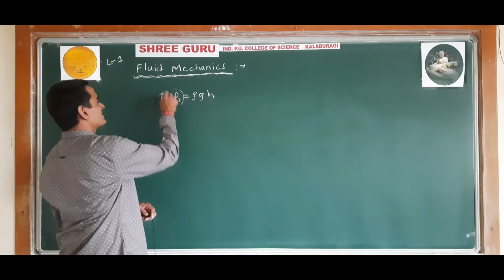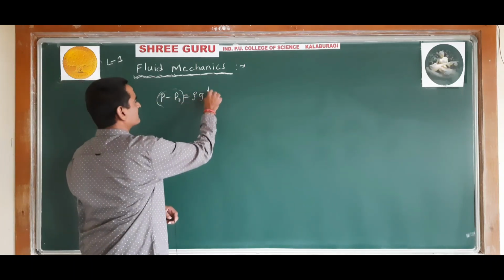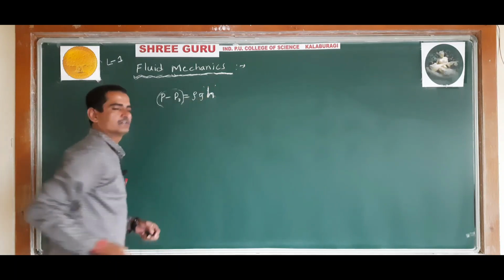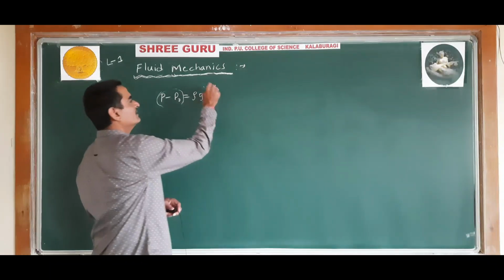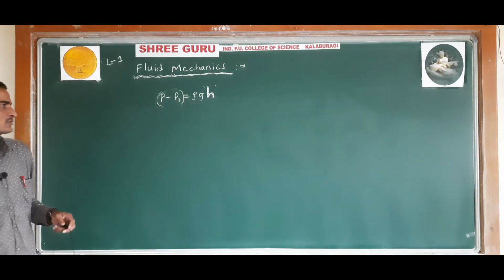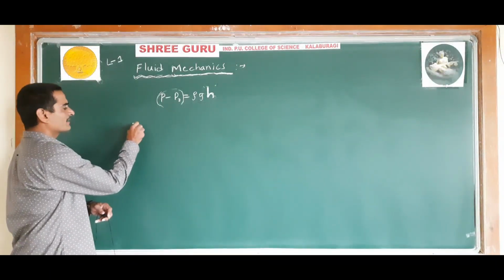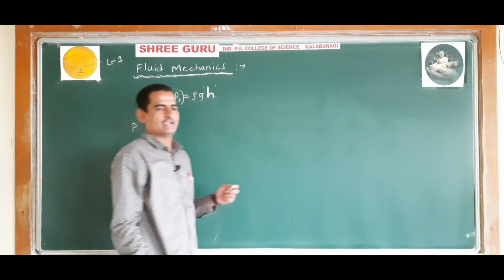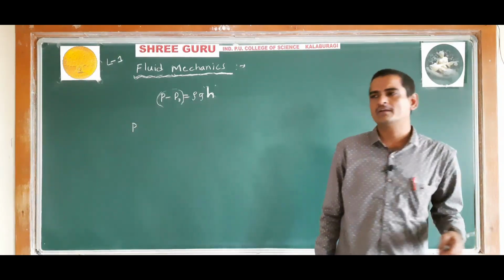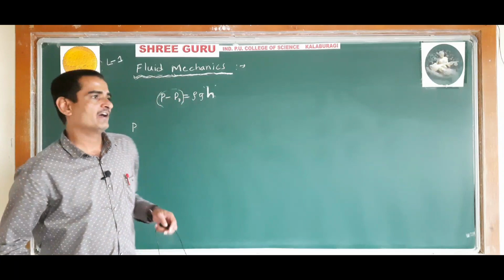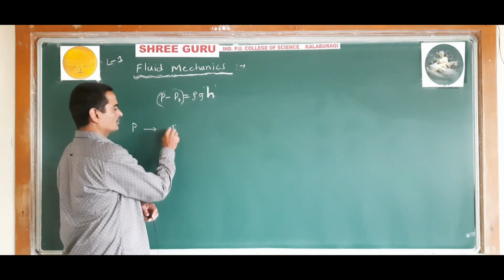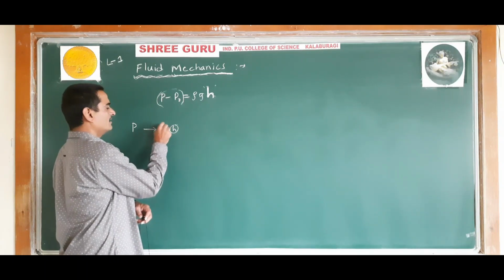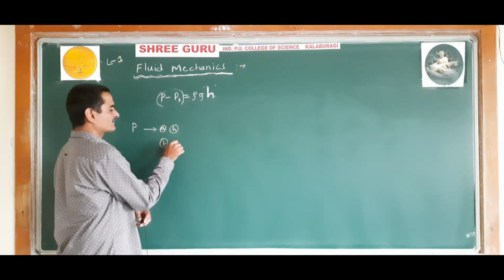This is called gauge pressure, and it is mainly used to measure the pressure. Height is the concept on which the pressure can be measured. So that's the pressure at a point in a liquid. The pressure at a point in a liquid depends on the height of the liquid above the point, and the nature of the liquid.